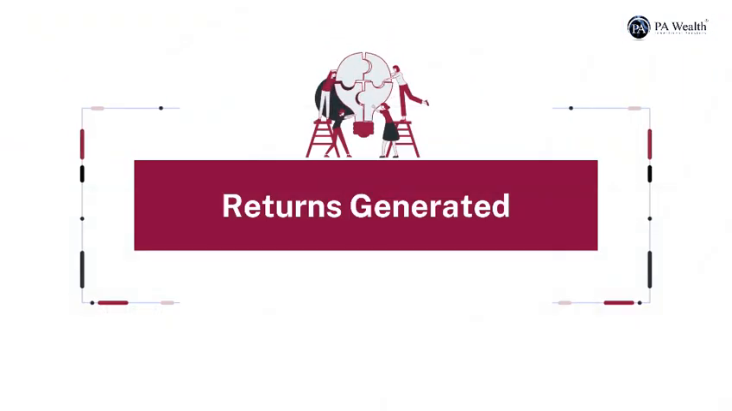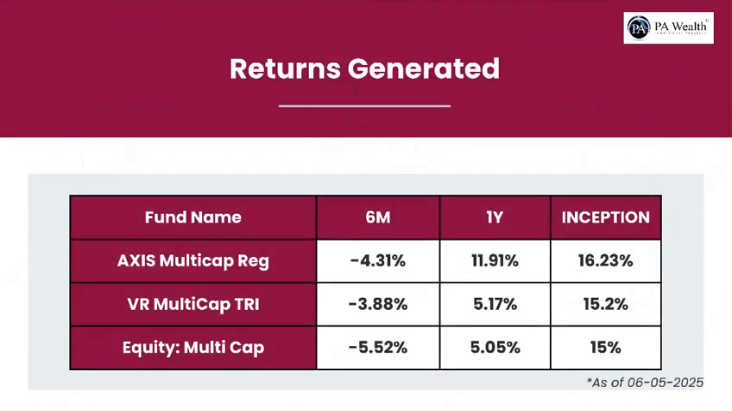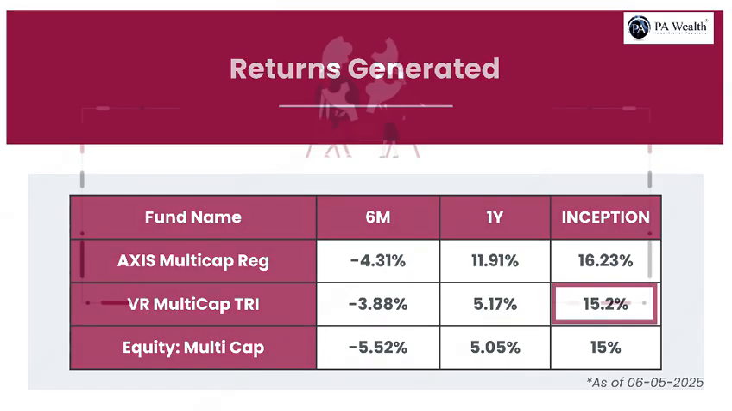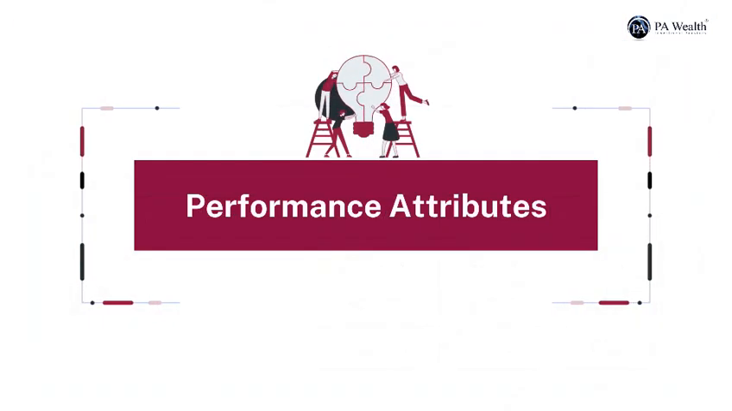Let's look at the returns generated by the fund. The fund has delivered a negative 4.31% return in the last 6 months, while the benchmark has given a negative 3.88% return. And in 1 year, the fund has delivered 11.91%, outperforming its benchmark, which posted a 5.17% return, and it delivered a 16.23% per annum return since inception, outperforming its benchmark, which posted a 15.2% return as of the 6th of May 2025.